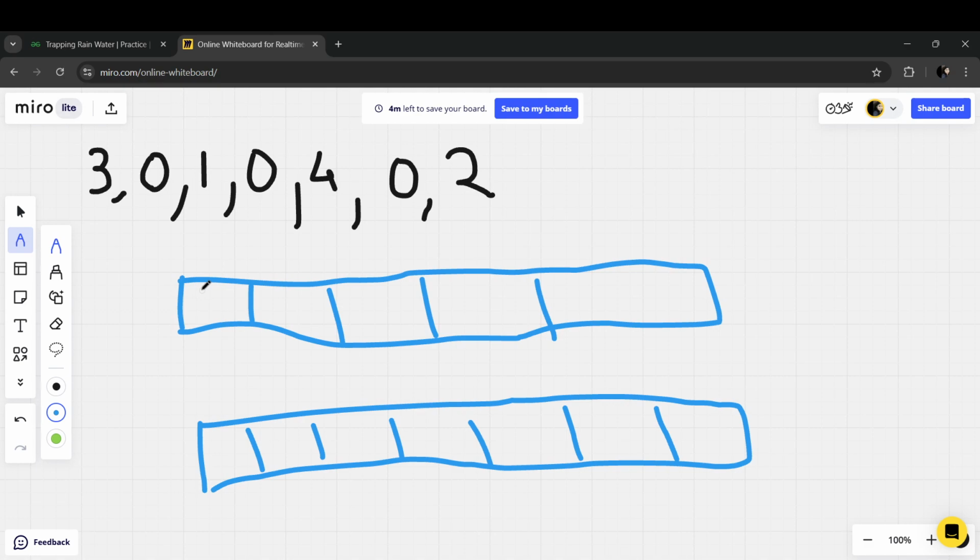Like that only, we will be just keeping the left side's maximum, which we will be keeping for 3. Of course for the first case it will be the first only. For 0 also it's 3, for 1 also it's 3, for again 0 also it's 3, and then it keeps on going. And again from the right side it will see its maximum, and here we will be updating it with 4. So we are just basically taking 2 arrays and then we will be updating it. You can use DP, but to make it better and easy, let's use this.